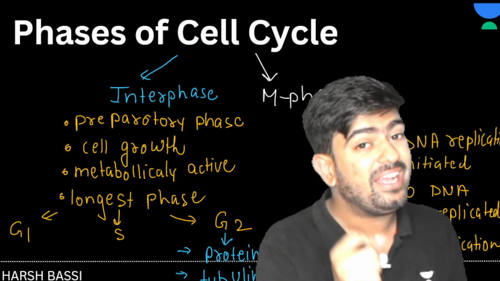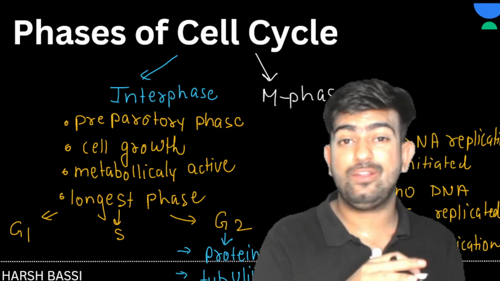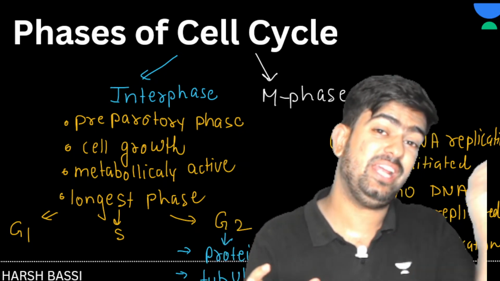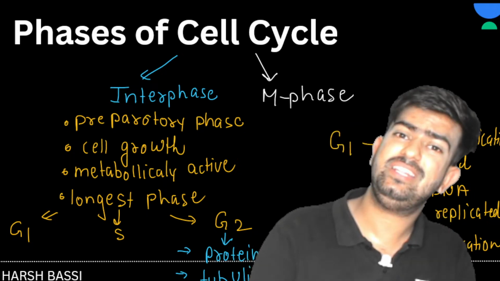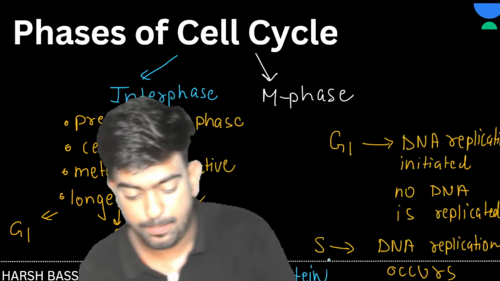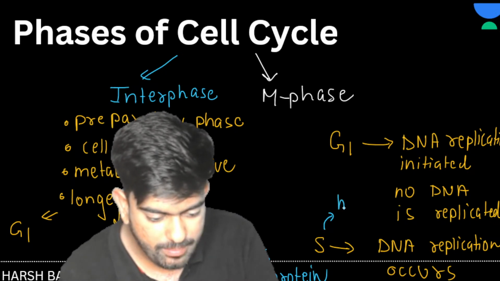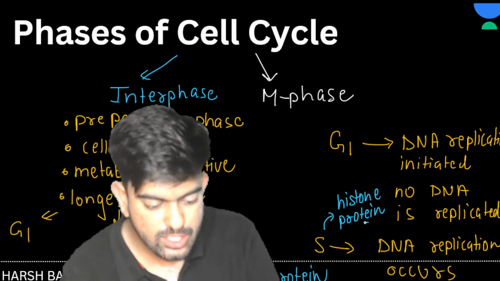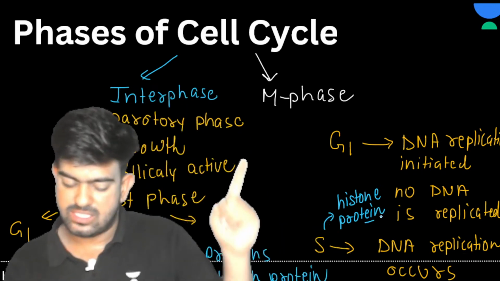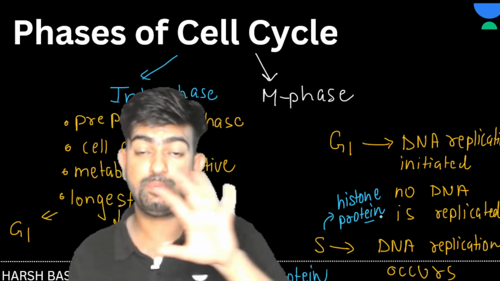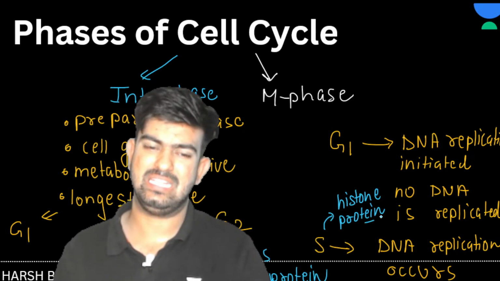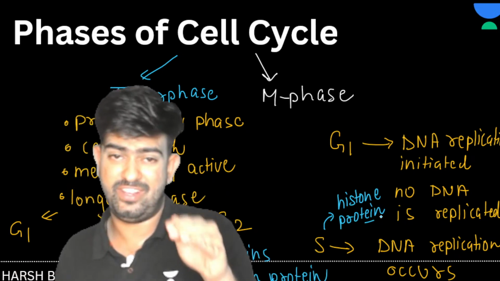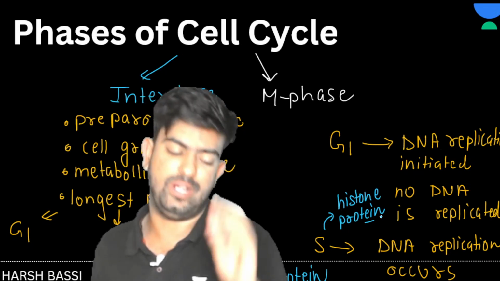Clear? So if they are helping in the packaging of DNA, should it be made in G2 phase or S phase? Obviously DNA replication is taking place in S phase, so packaging might be needed in that phase only. So histone protein is formed in S phase. Let's write here histone protein is formed in S phase. Clear to everyone? I hope this is pretty much clear, and this is what the cell cycle is. Now we have discussed the basic things, and when we go into detail, it will be very easy for you to understand.